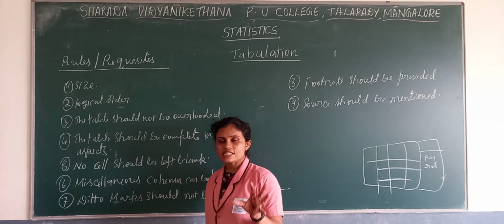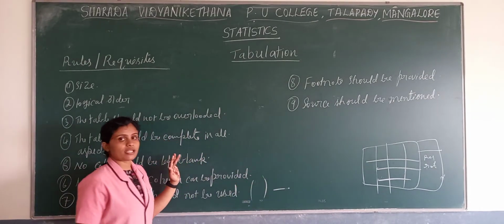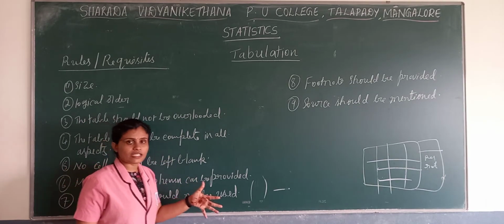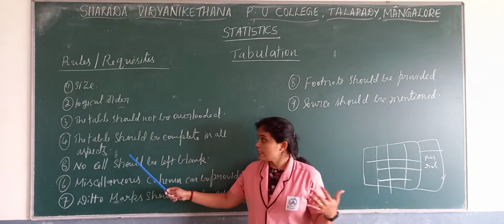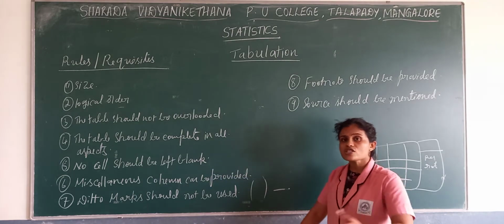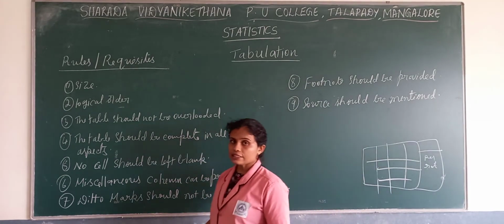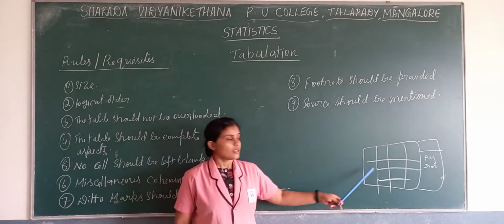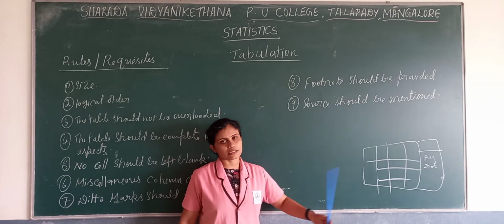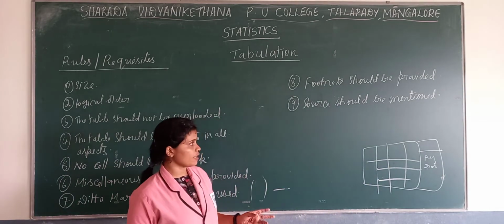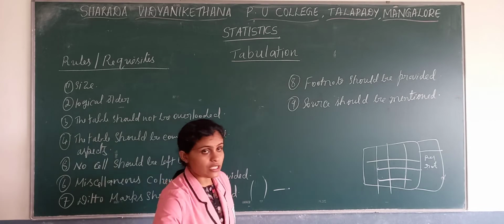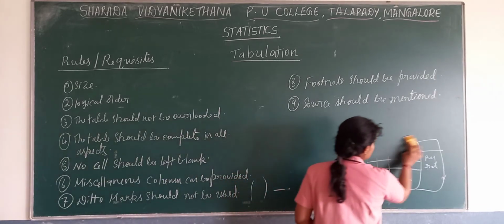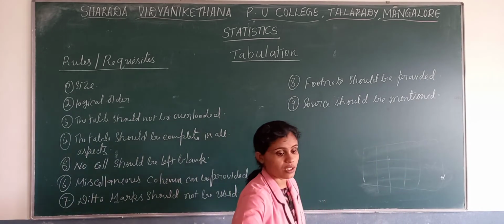So these are some of the rules or requisites. Before preparing a table, we should keep these points in mind. These are points we need to know. After that, it is better to go for preparing the particular table which is required. Now next we will see the types of table.